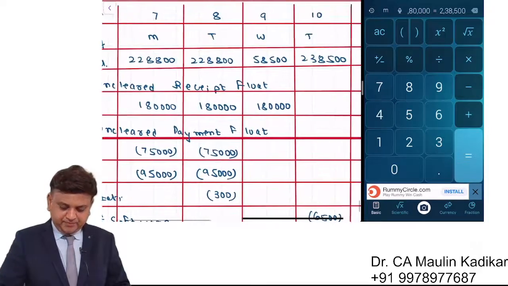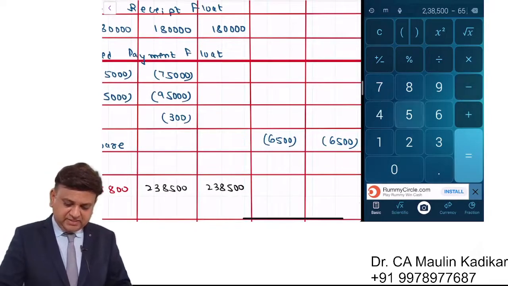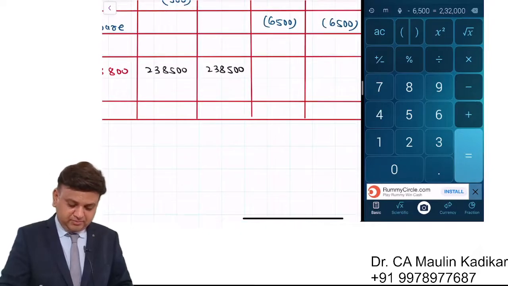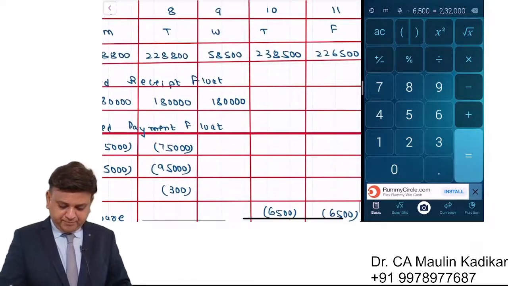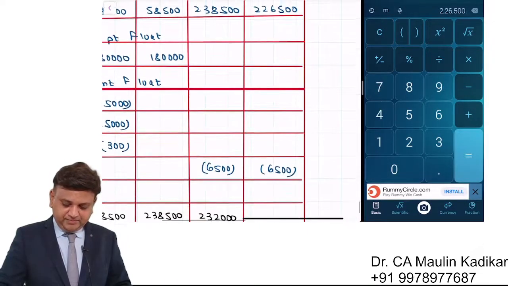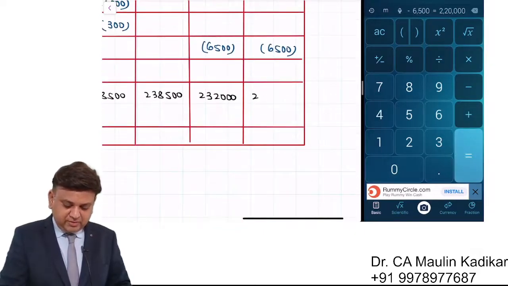Next, 238,500 minus 6,500, it is 2,32,000. Next, 226,500 minus 6,500, that comes to 2,20,000.